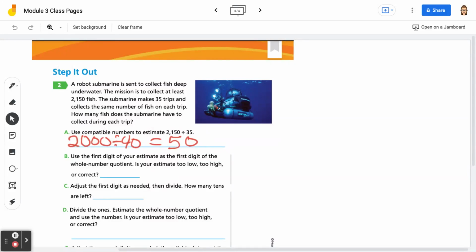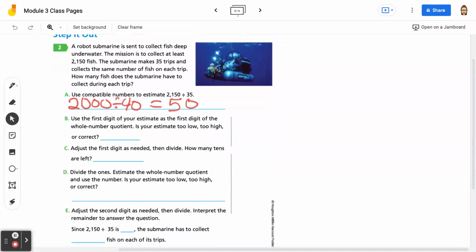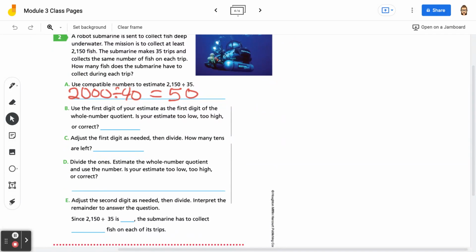So then part B says to use the first digit of your estimate as the first digit of your whole number quotient. Is your estimate too low, too high, or correct? So we're going to start by dividing 2150 divided by 35. And it wants us to start with the 5.